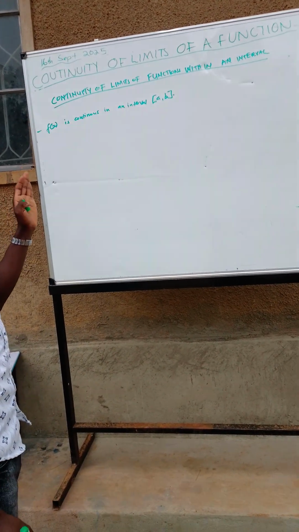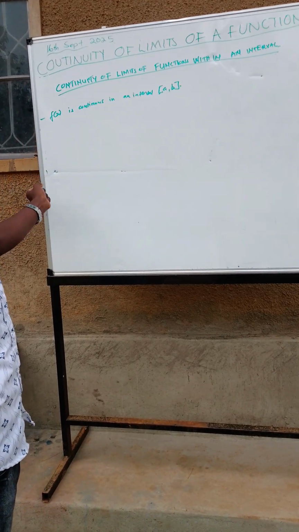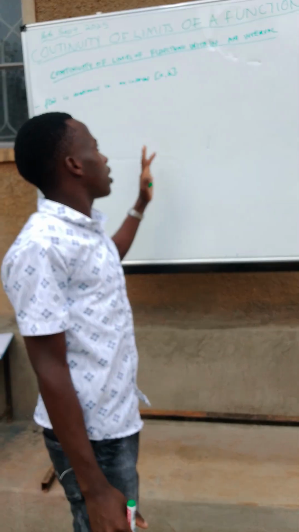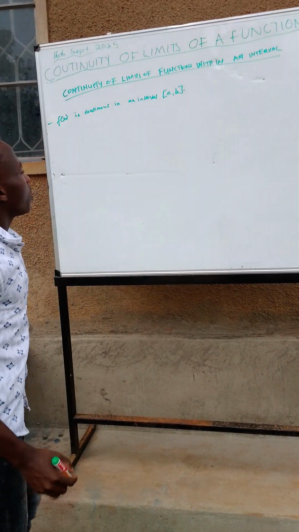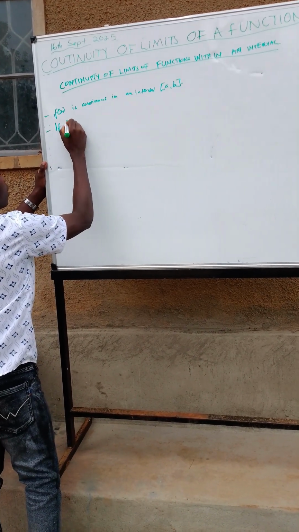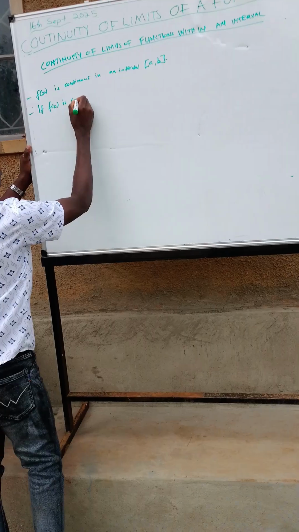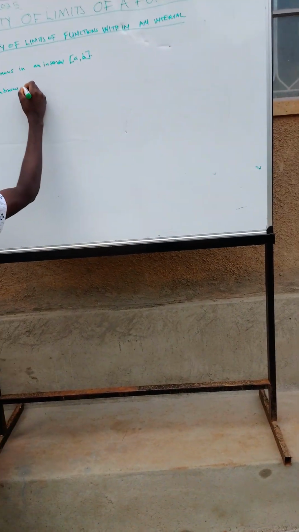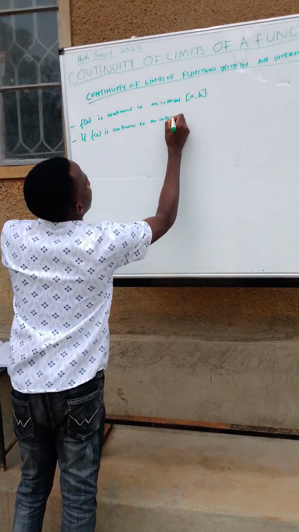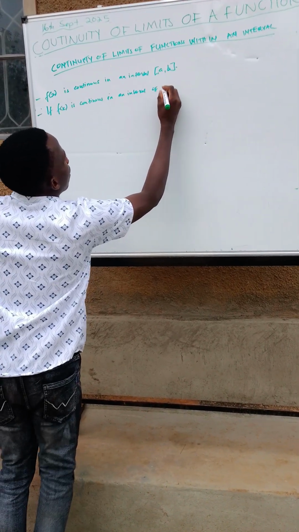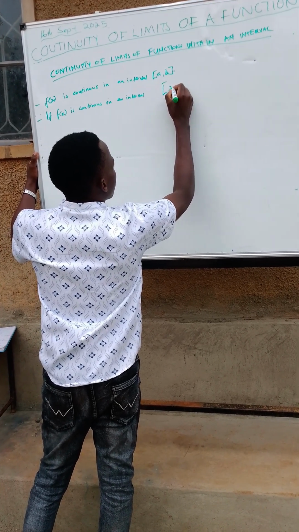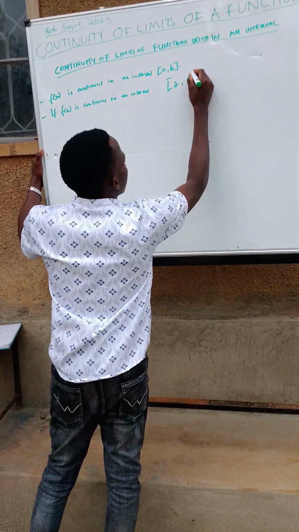For a function to be continuous in a given interval, that function must be continuous at all the points within that interval. Let's say we are given that f of x is continuous in an interval of, let's say, 2, 6.